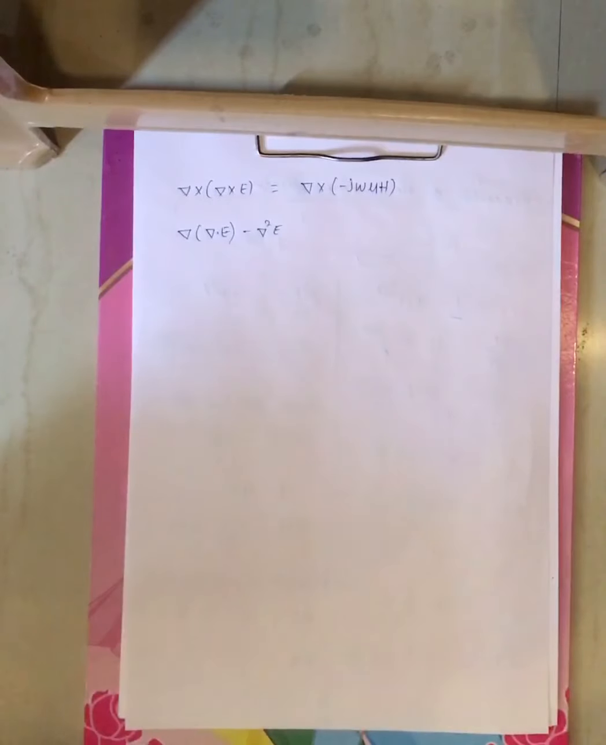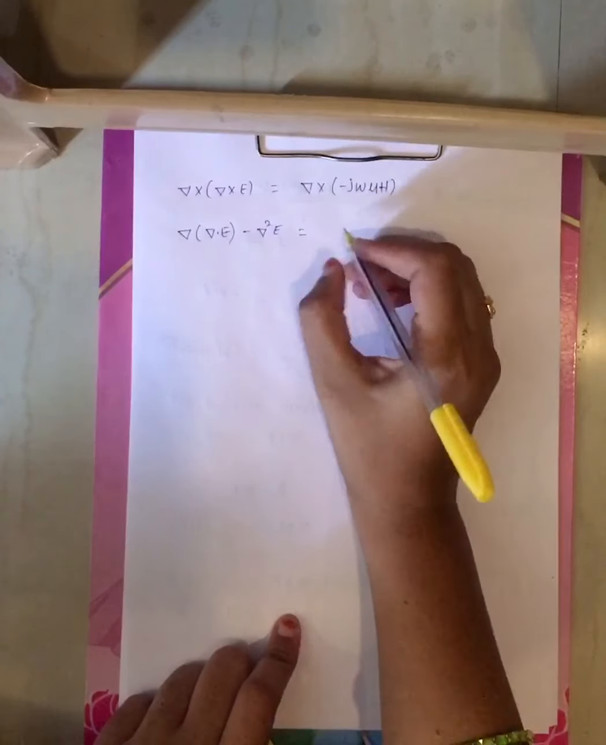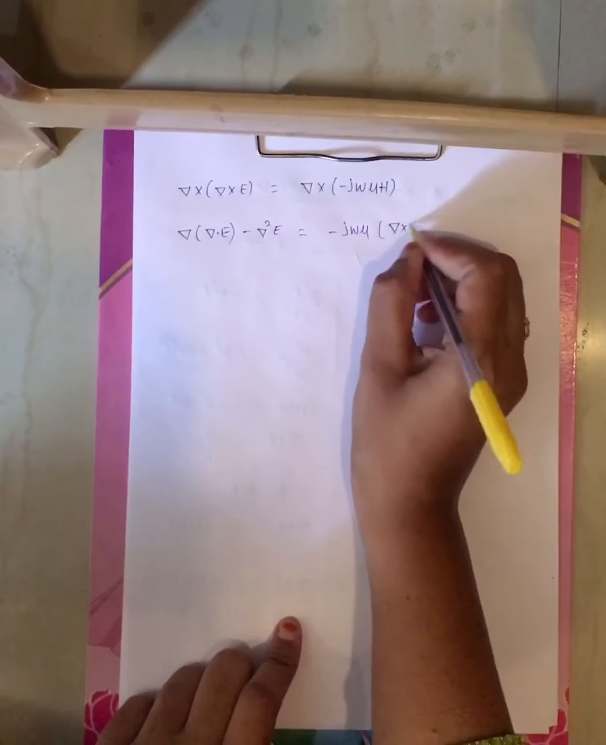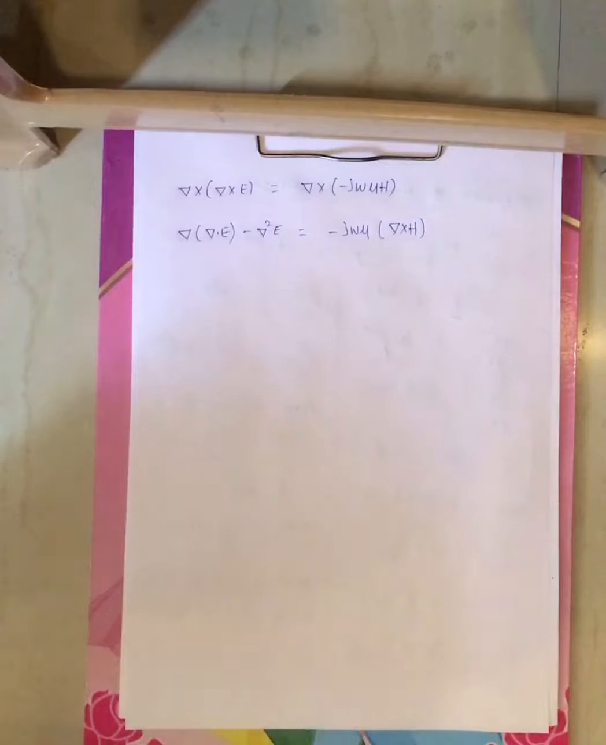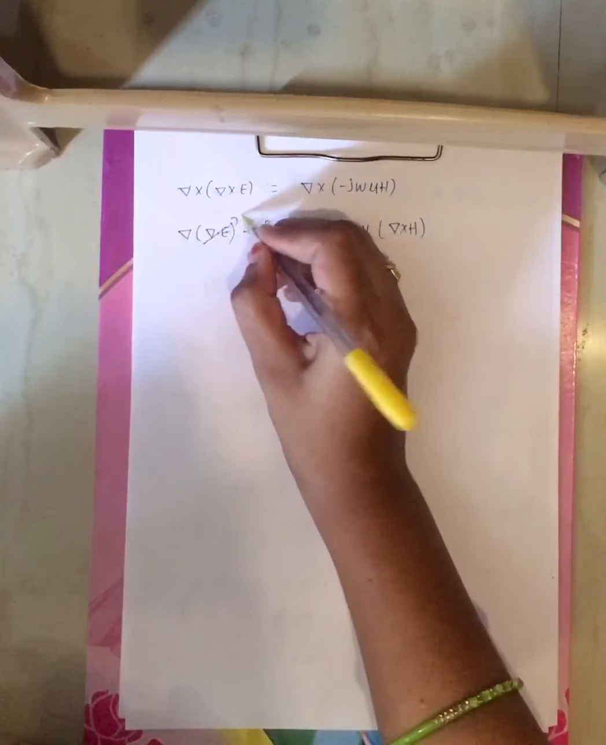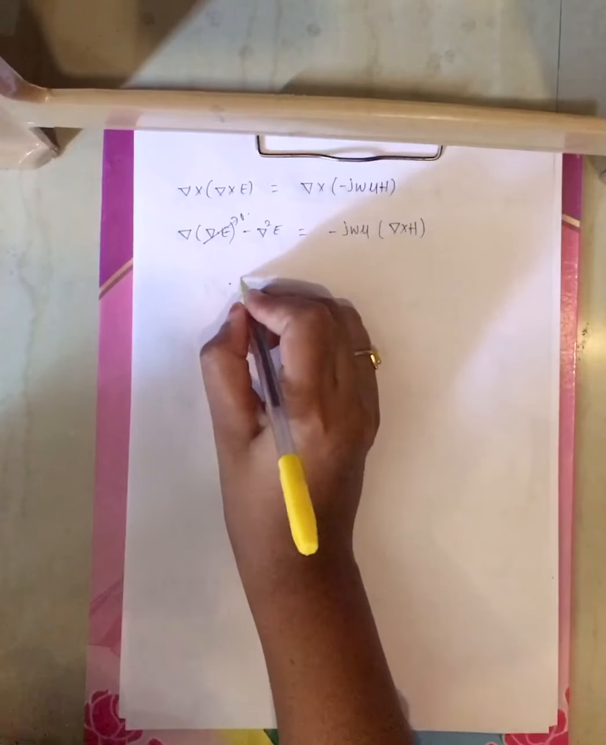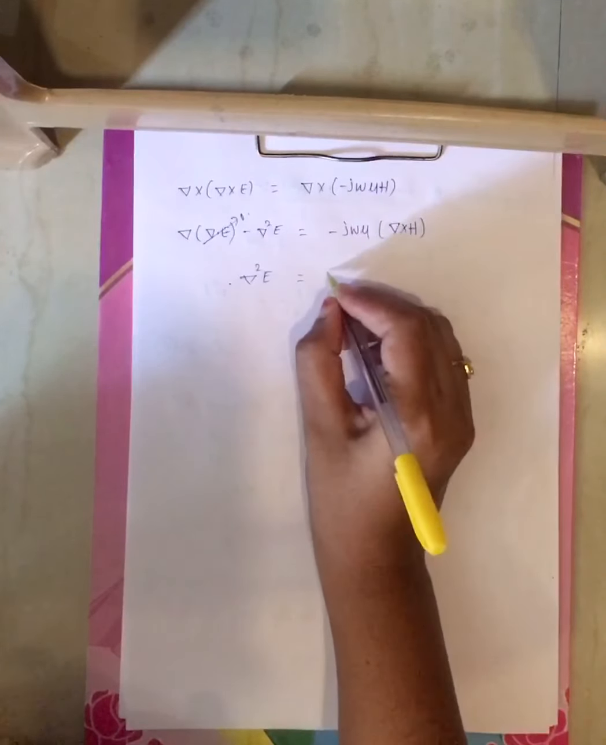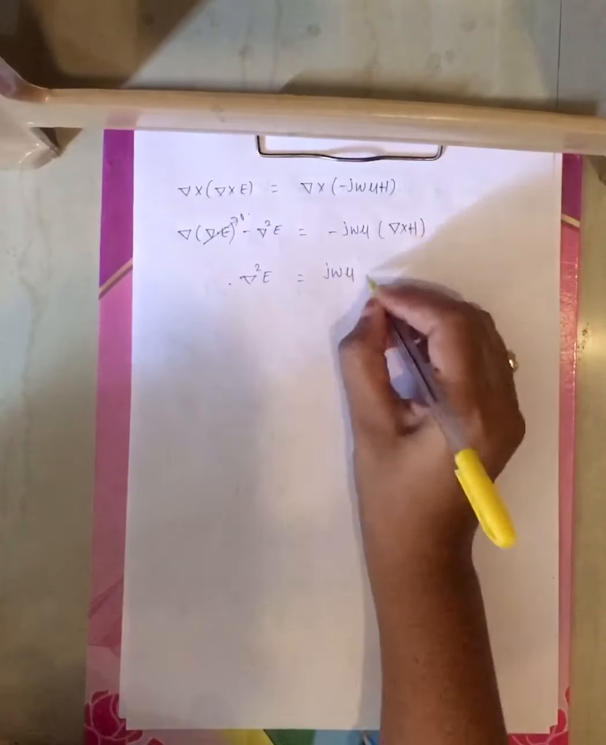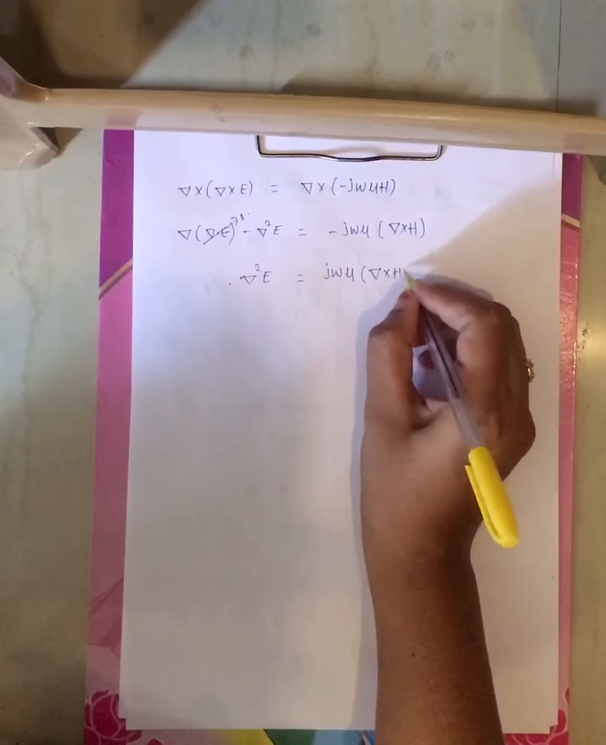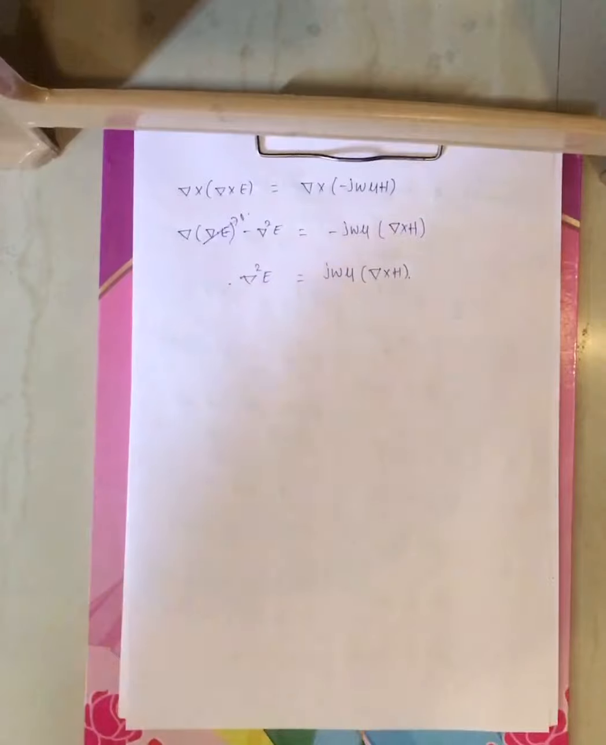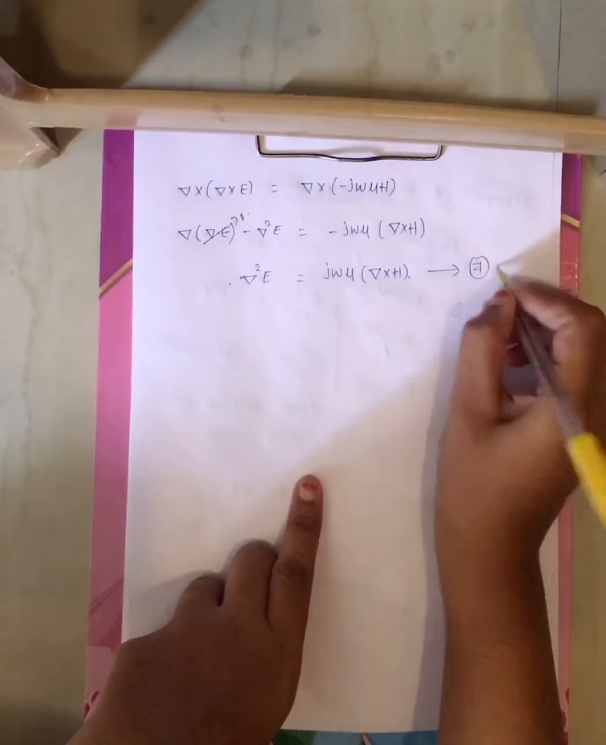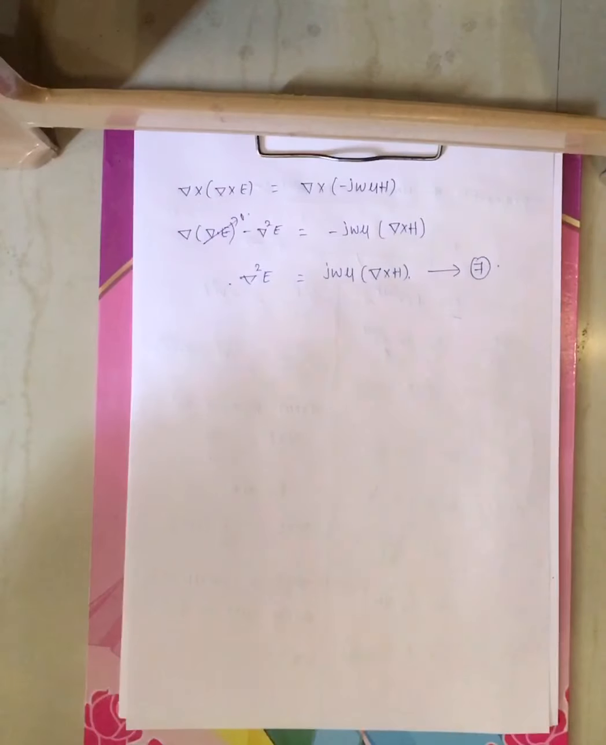Del of del dot E minus del square E is equal to minus j omega mu del cross H. Del dot E, this you know, is 0, so the minus will get cancelled, and finally del square E is equal to j omega mu into del cross H. Now you have to find out what del cross H is. Represent this as equation 7.